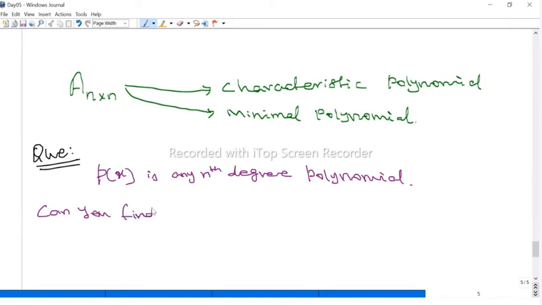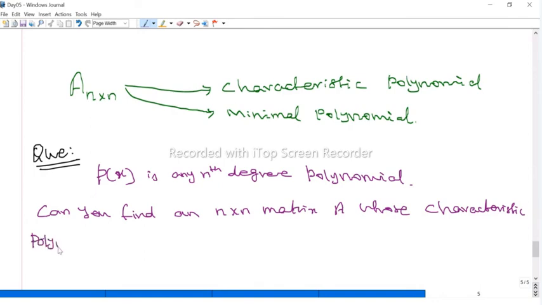Can you find an n by n matrix A whose characteristic polynomial is this given p of x? Or you can ask a second question, whose minimal polynomial is the given p.